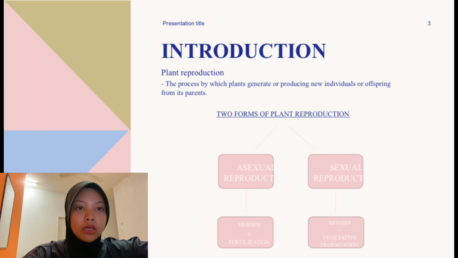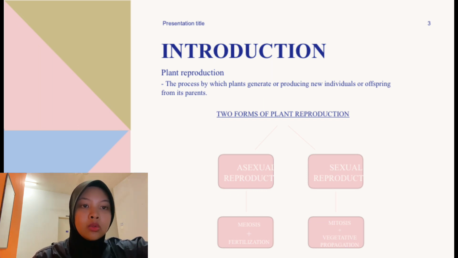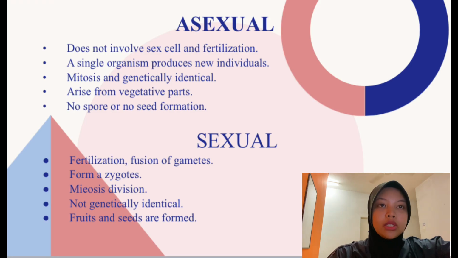The first one I will be talking about is the introduction of plant reproduction. Plant reproduction is the process by which plants generate or produce new individuals or offspring from their parent. There are 2 forms of plant reproduction. The first one is sexual reproduction and the second one is asexual reproduction. Asexual reproduction does not involve a sex cell and fertilization. A single organism produces new individuals. It involves mitosis and is genetically identical, arises from vegetative parts, and has no spore or seed formation.